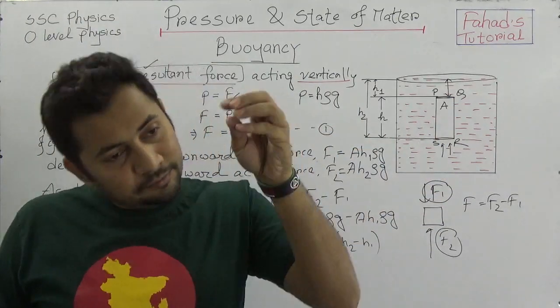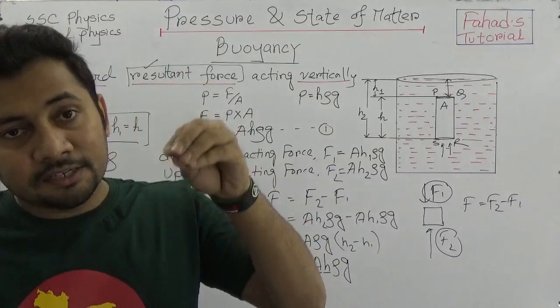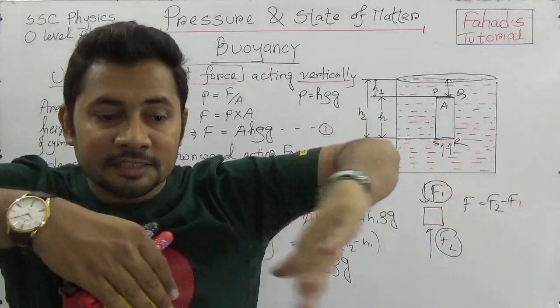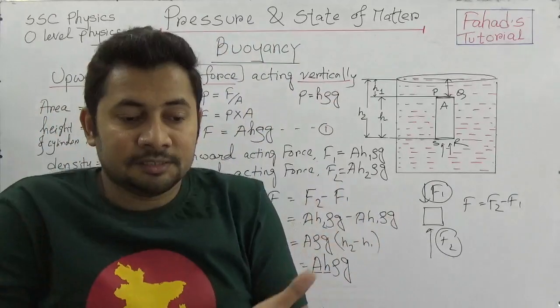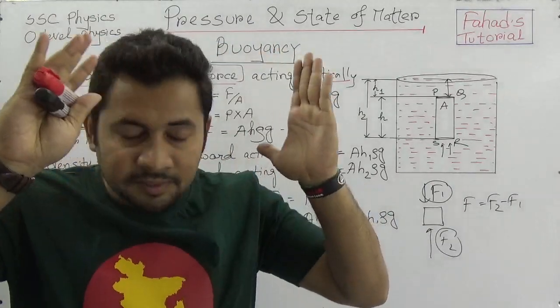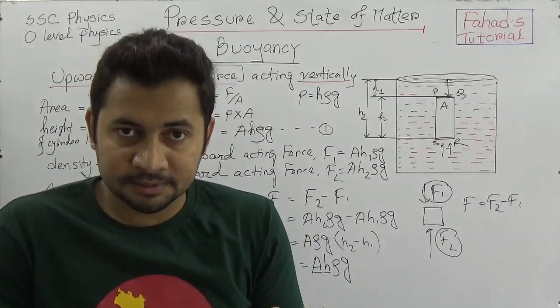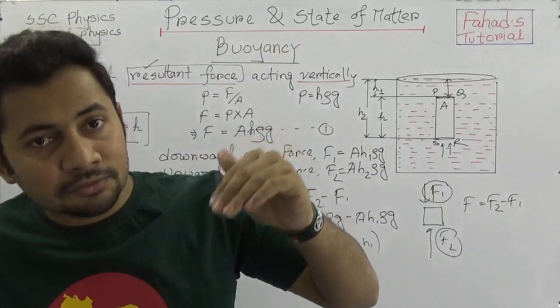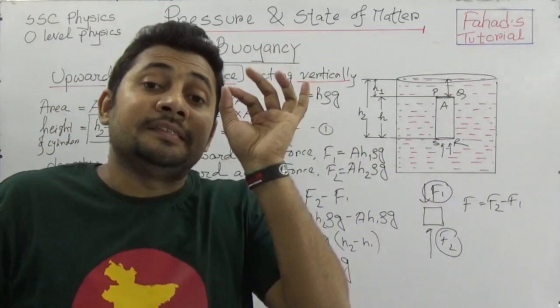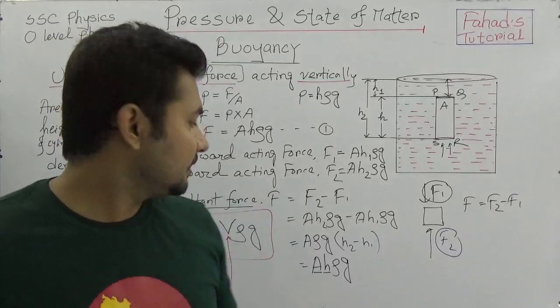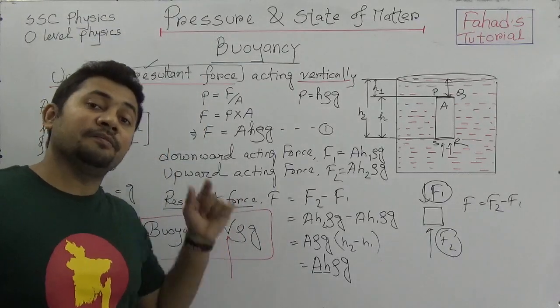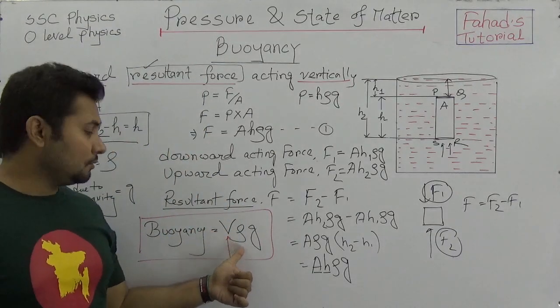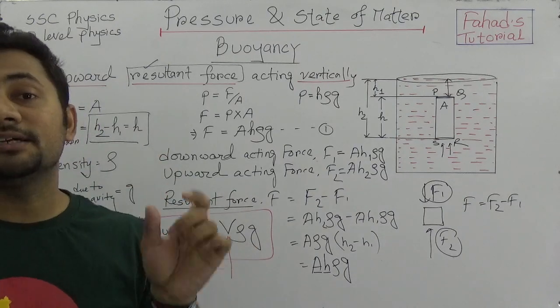Because we know that if we immerse anything into the water, it will definitely displace some water according to its body shape. So the volume of the substance that is submerged into the water will displace that amount of water, and this V is the volume of that water. So V rho G is the equation of buoyancy.